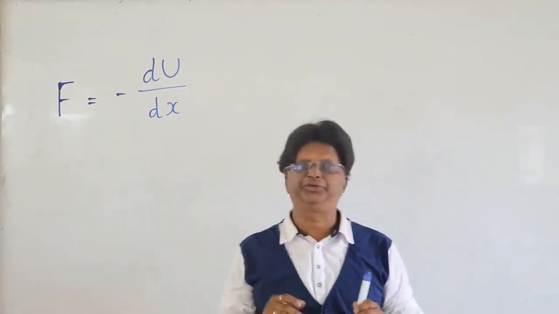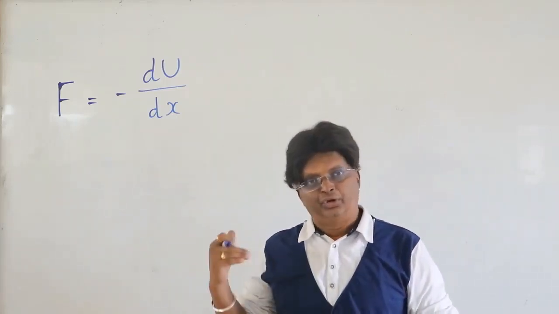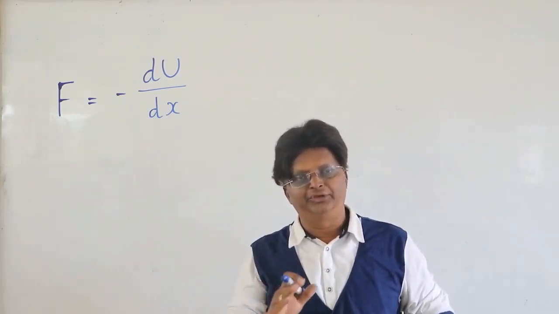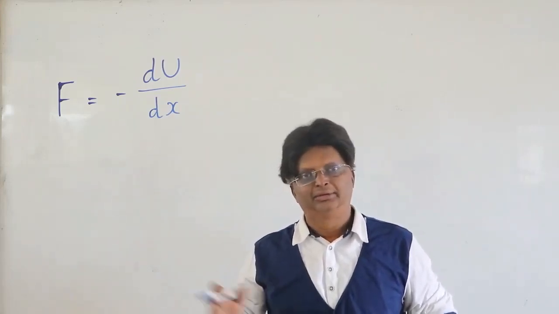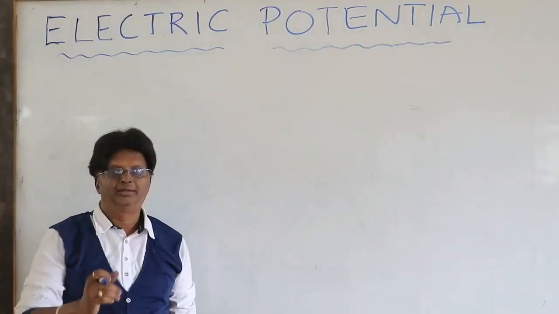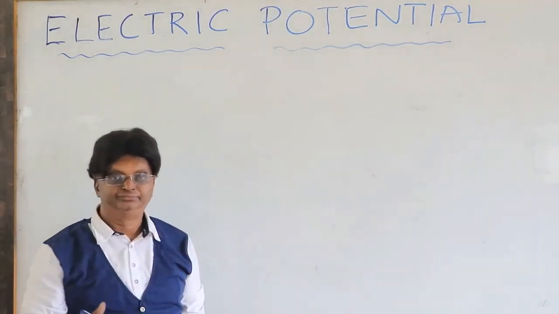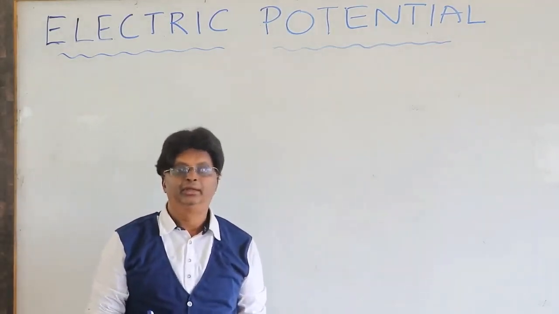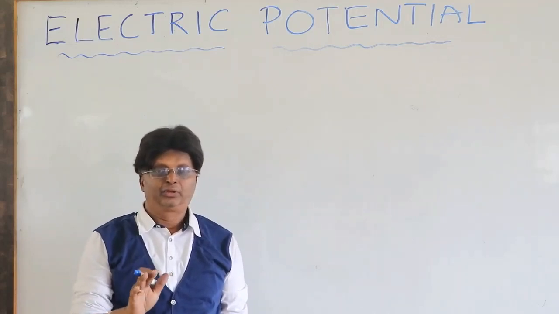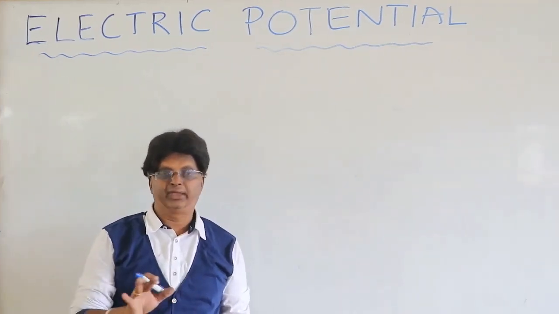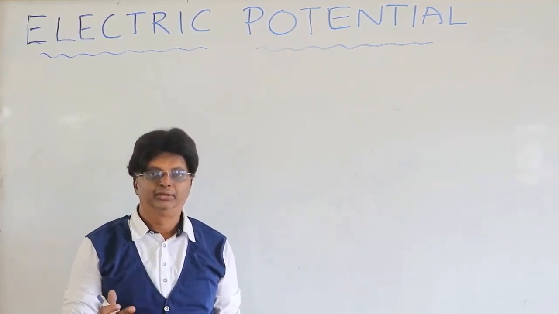Now let us get into our second unit according to NCERT's book. Let us continue. Now you can look at the title. Our title is Electric Potential. Since Coulombic force is a conservative force, the electric field is a conservative field.